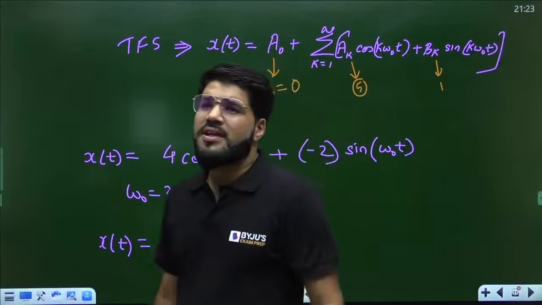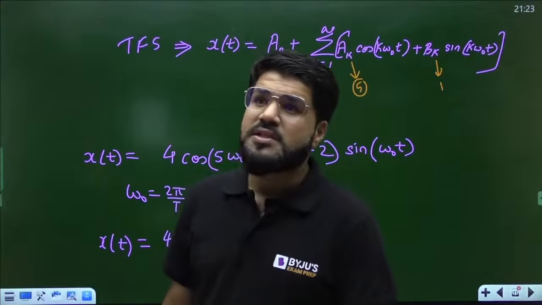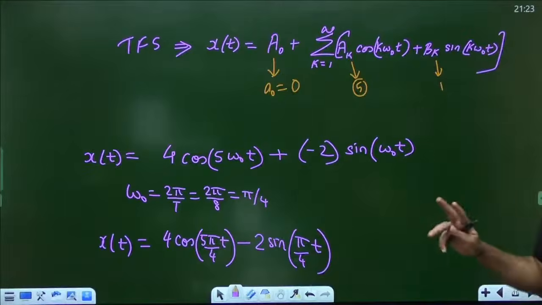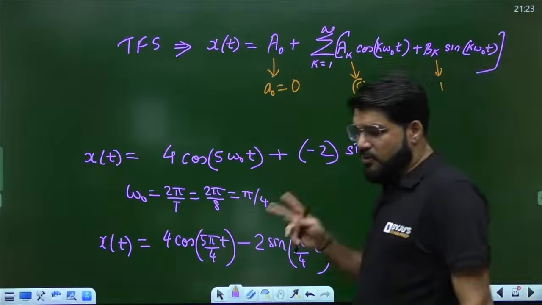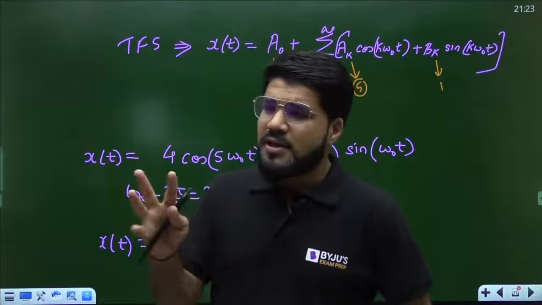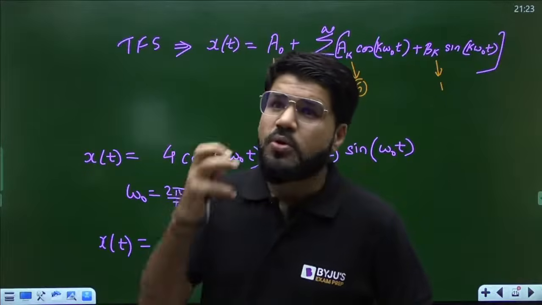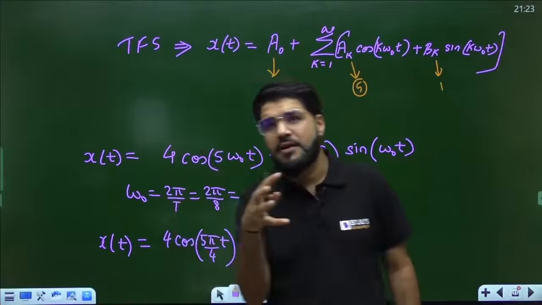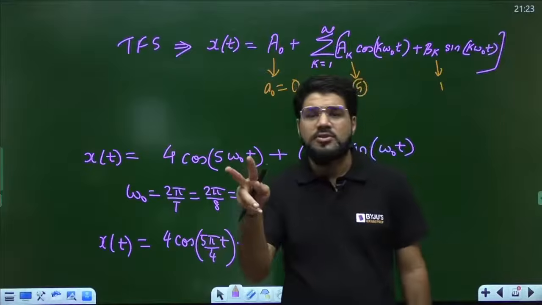So Ananta, don't only think with respect to this problem that exponential expansion will be easy, but in general, the connection between the trigonometric and exponential Fourier series coefficients from the GATE point of view. The question may be whatever, but I'm not taking it as a conventional question. We have to learn what is more relevant for GATE. So I think this connection has to be there.